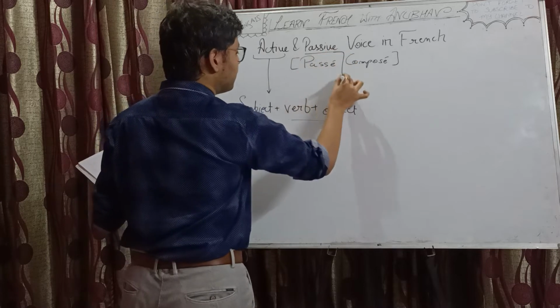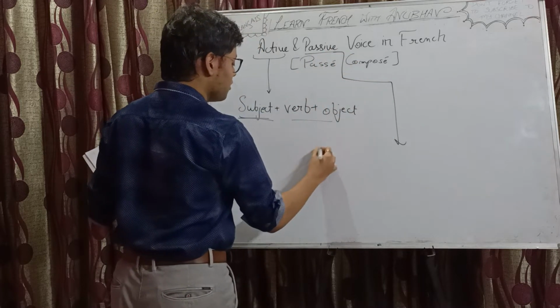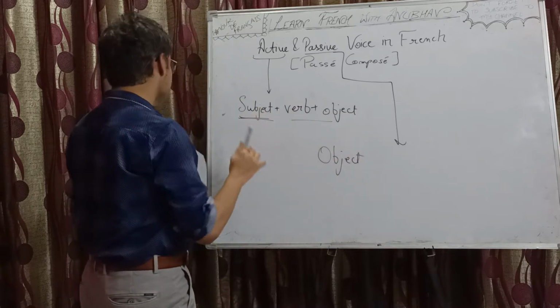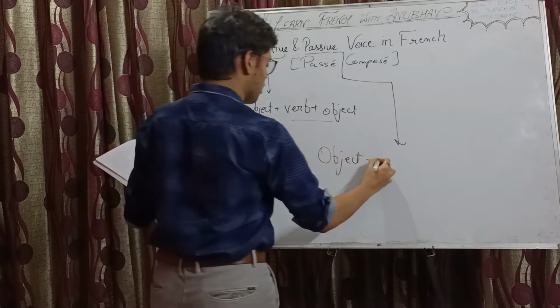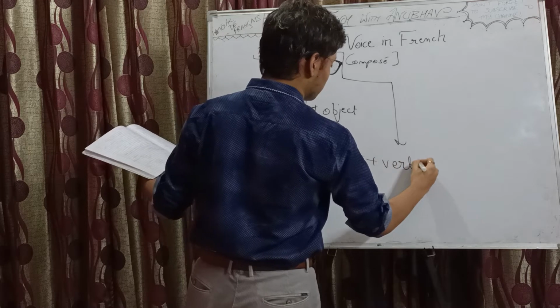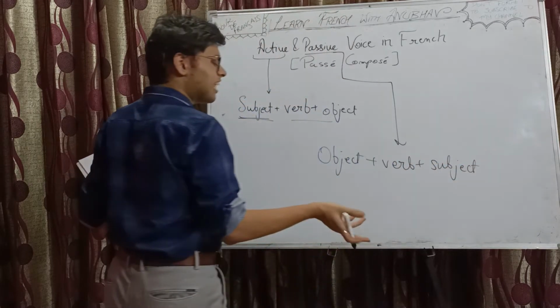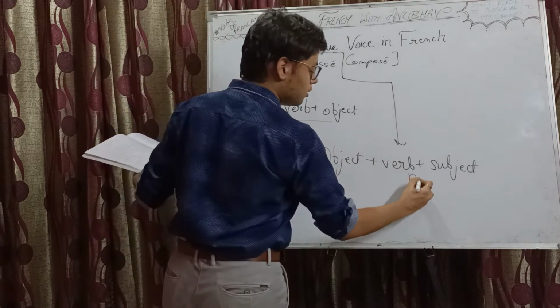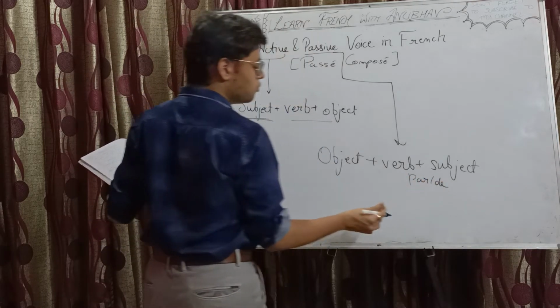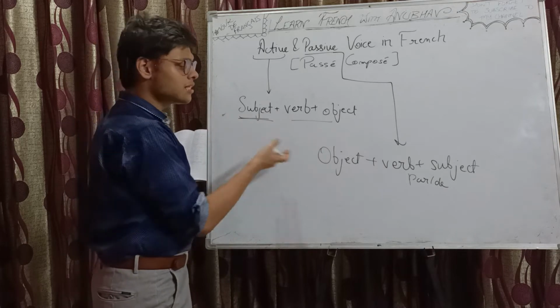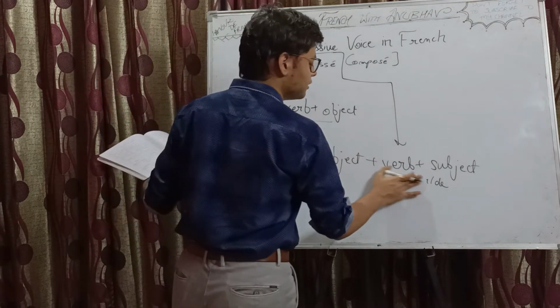Now if you talk about passive voice, here the object comes first, and then we will have the verb, and then we will have the subject. And of course, before the subject we will have some helping words like par and de. Right, these are used while conversion from active to passive. We will discuss it for sure in this video itself.